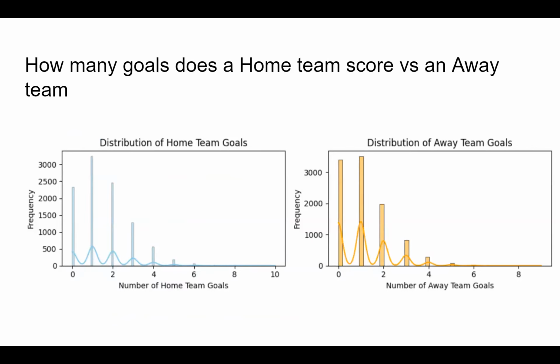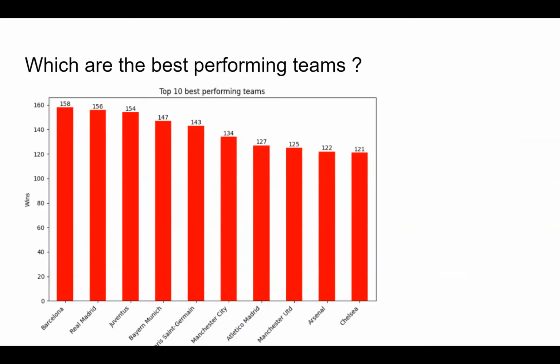Again, this plot was a disk plot that we saw earlier. We won't repeat that. The next question was, what are the best performing teams? So the teams which have the most wins, and as we can see, the most wins were Barcelona and Real Madrid for 158 and 156 wins, followed closely by Juventus.